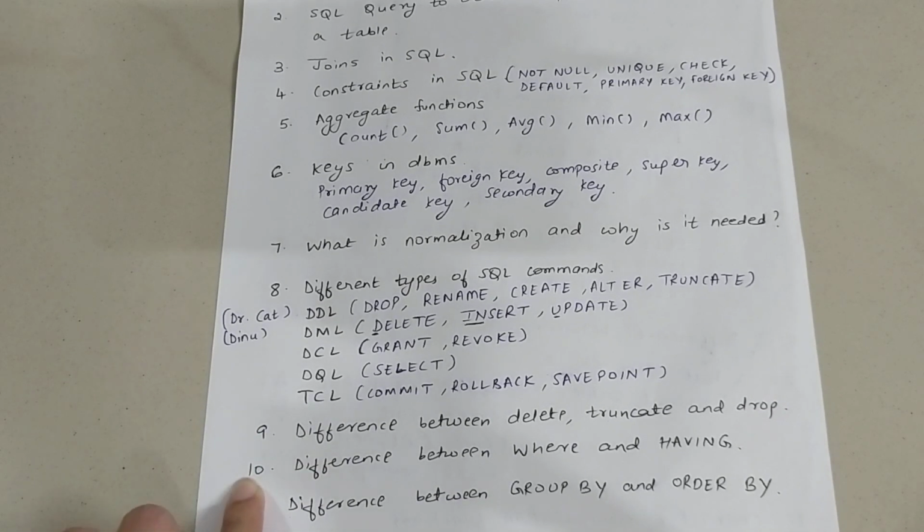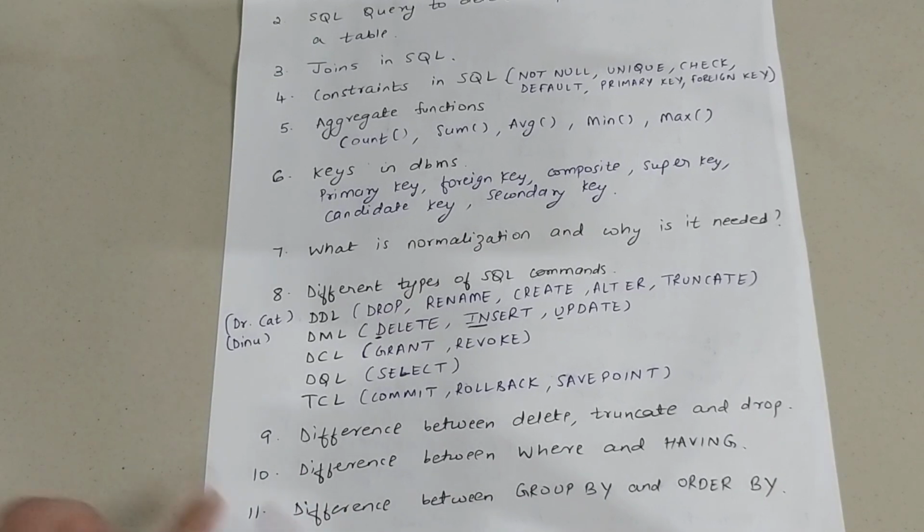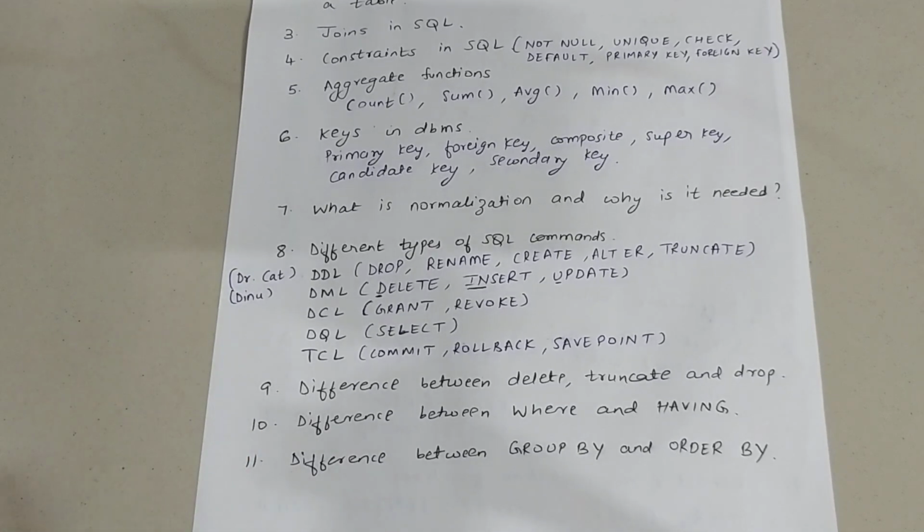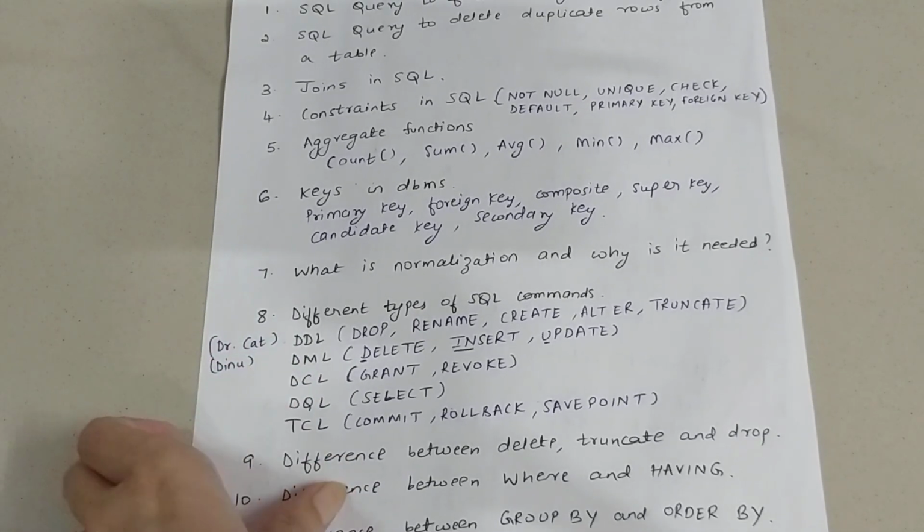Now the 10th question is difference between where and having. This is also a very important question. You need to be clear with it. And the 11th question is difference between group by and order by. So these are our level 1 questions.